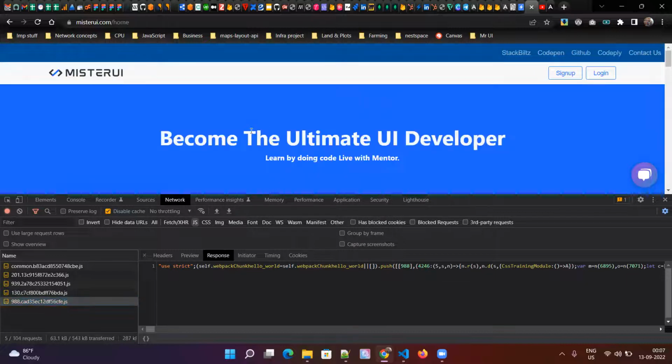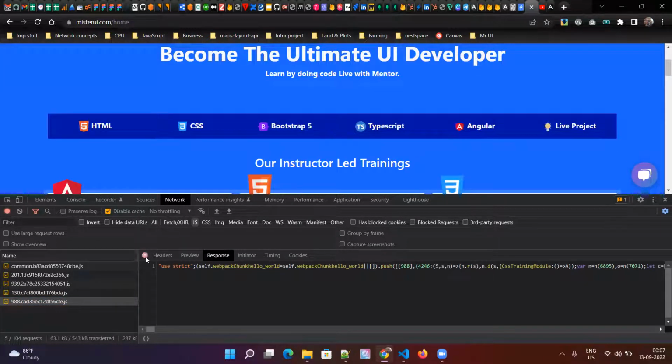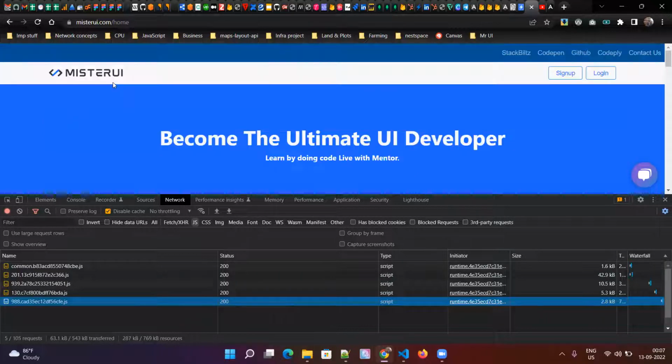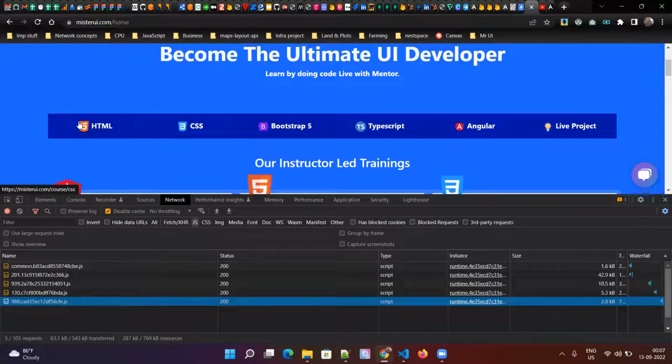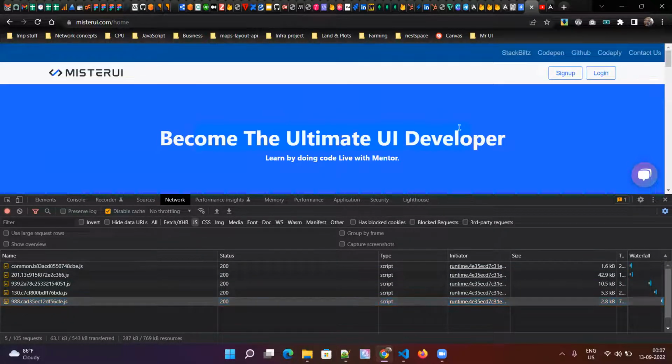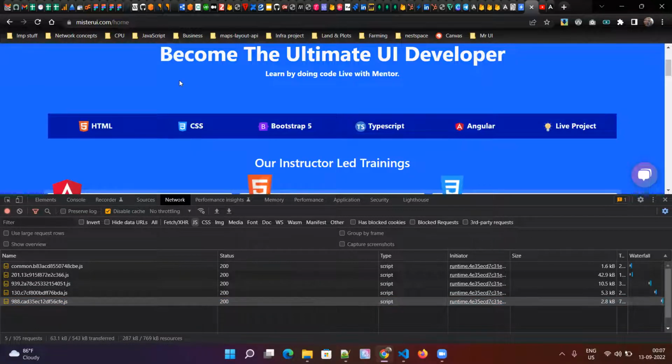So this is like on-demand loading. So all these files, right? It doesn't have to download when I just visit the home page, or when I just visit Angular, or when I just visit home, HTML, right? So all this burden, like around 70 KB, 60 KB, something like that, I don't have to download when my area of application which I'm working in is different from the modules I have. So I don't have to download all those modules when I'm using a part of the application. It will basically improve the performance of the application.